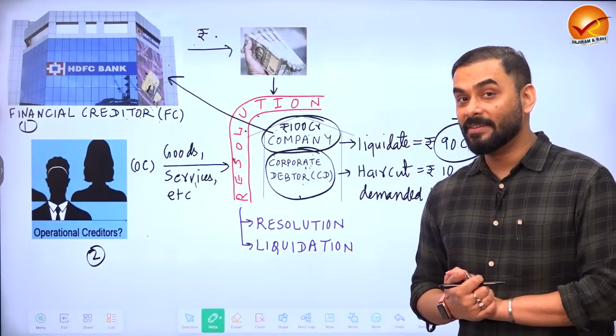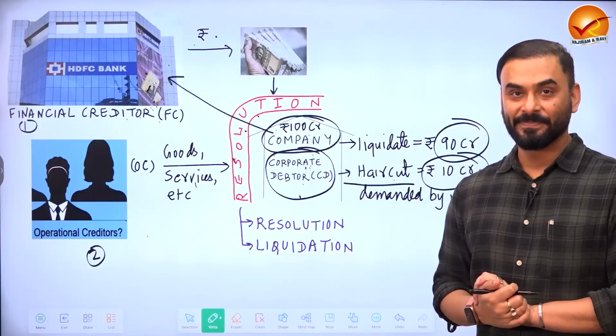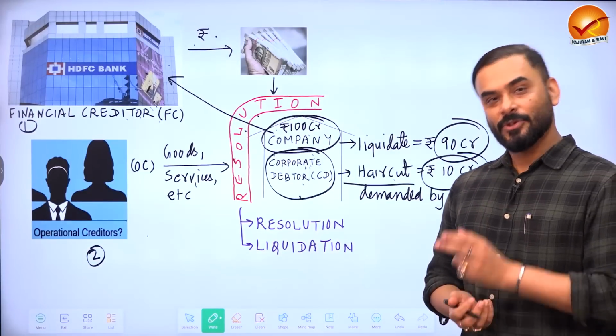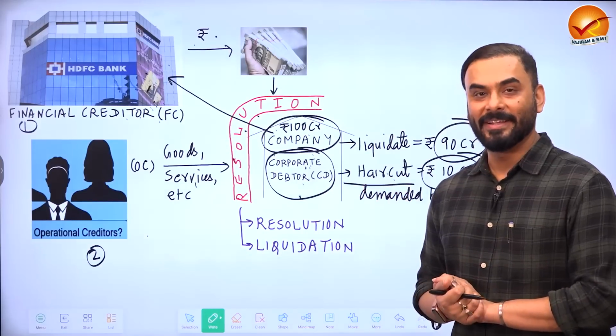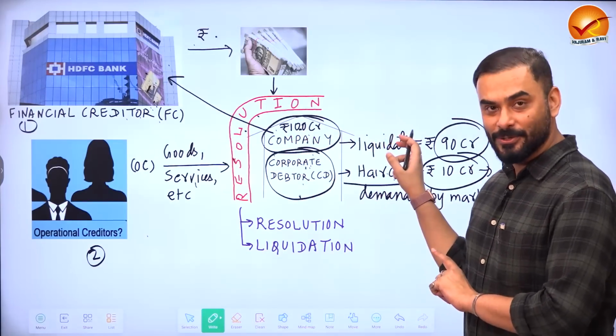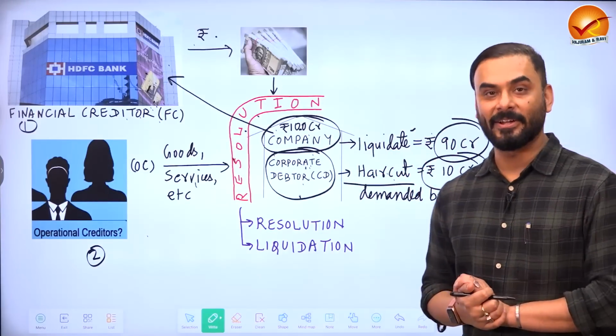So what is the discount that the buyer is asking for? 10 crore. So this 10 crore discount is called a haircut. Right. So the Insolvency and Bankruptcy Code tries that this haircut should not be very big, which means if a 100 crore company is being sold, they try to maximize the amount to 90, 95, something like that.